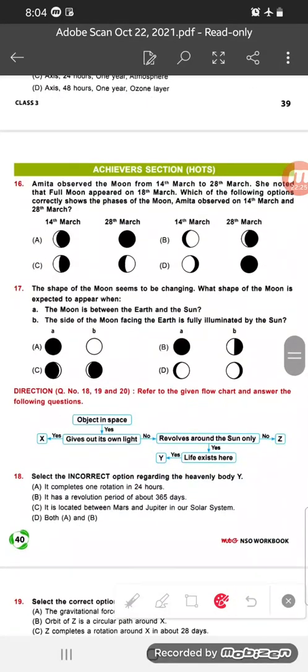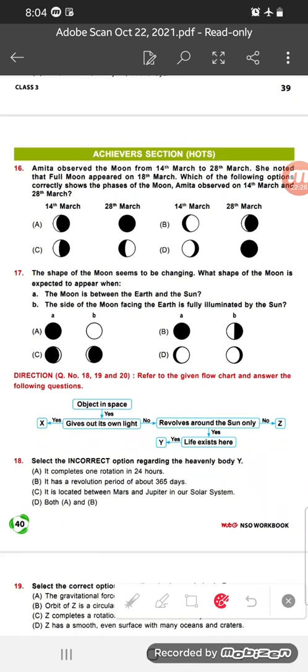Now question number 16. See, Amita observed the moon from 14th March to 28th March. She noted that full moon appeared on the 18th March. Which of the following options correctly shows the phases of the moon Amita observed on 14th March and 28th March? Okay. So the full moon was on 18 March. So which phases will be right here for 14th March and 28 March?